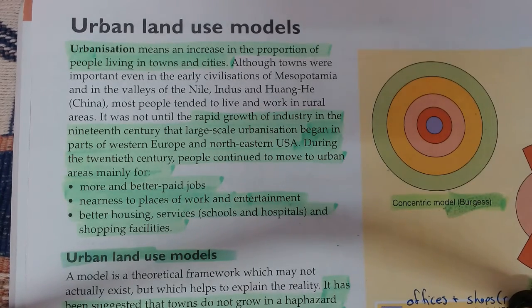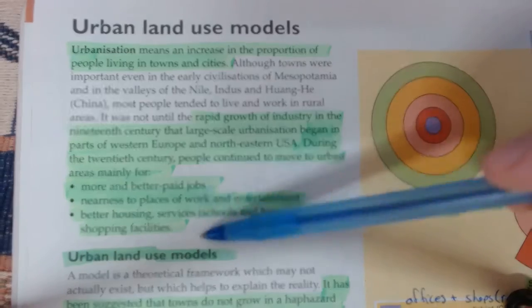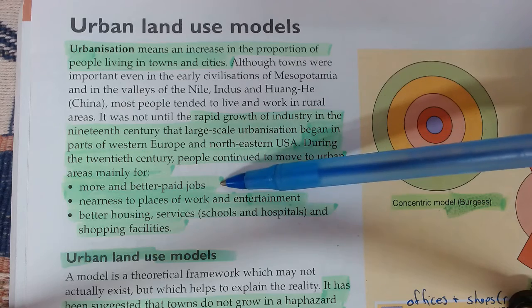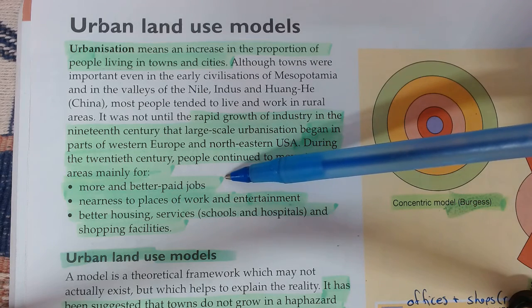You're not going to find a university out in the middle of the countryside in a small village because there's not enough people. One of the universities I went to had 25,000 students. So it needed to be in a city of well over 1 million people just to ensure it had enough people going to it. So these are the factors, and think about yourself here. This is what makes this topic very easy. You can apply your own experiences or future experiences to it.